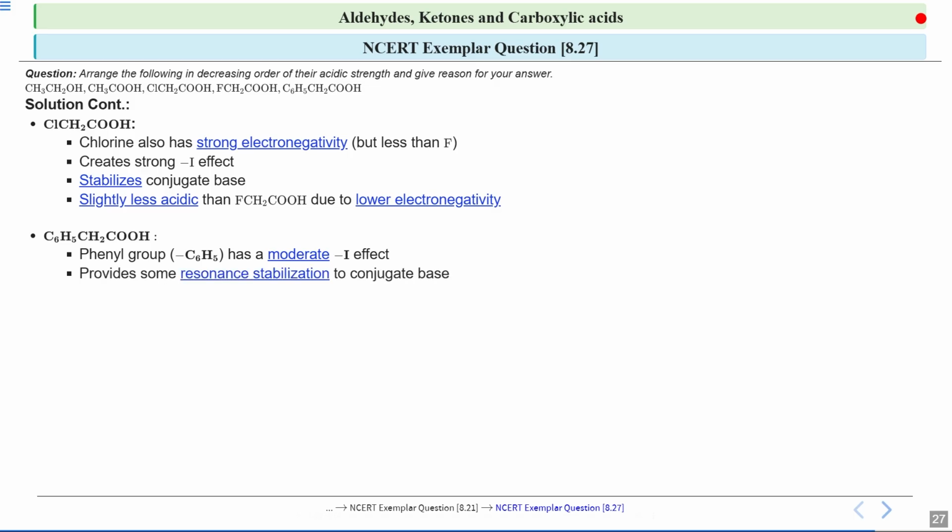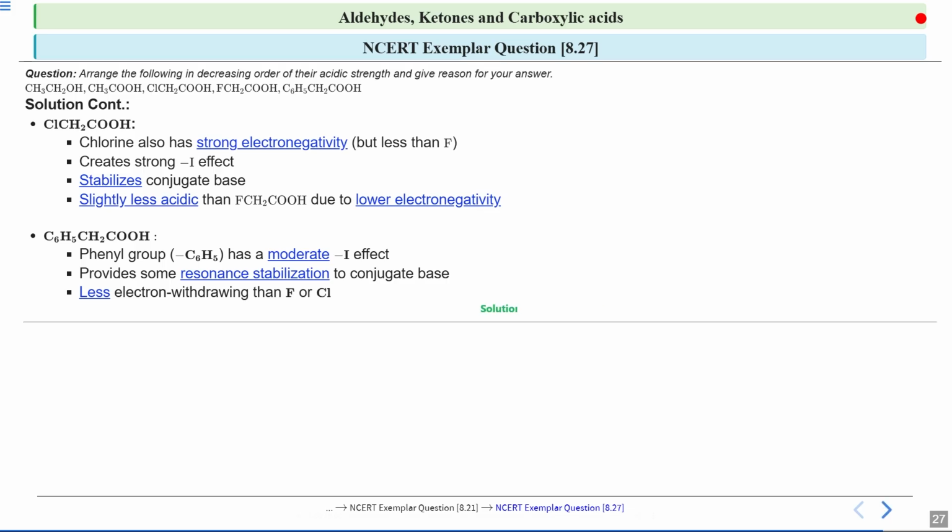Additionally, the phenyl group can provide some resonance stabilization to the conjugate base. Resonance allows the negative charge to be spread out over the molecule. As a result, it stabilizes the conjugate base and increases the acidity, but in this case only to a moderate extent. Overall, the phenyl group is less electron withdrawing than fluorine or chlorine, so I can say that C6H5CH2COOH is less acidic compared to the acids where fluorine or chlorine was attached next to the carboxyl group.